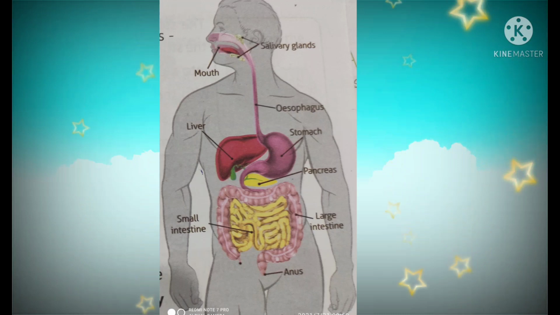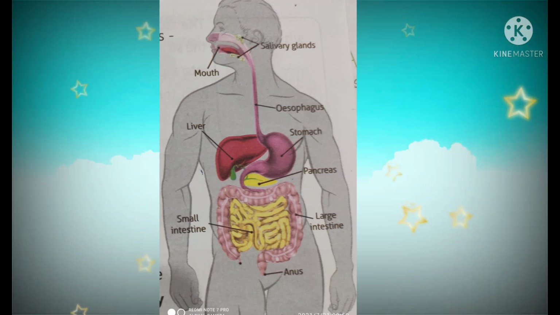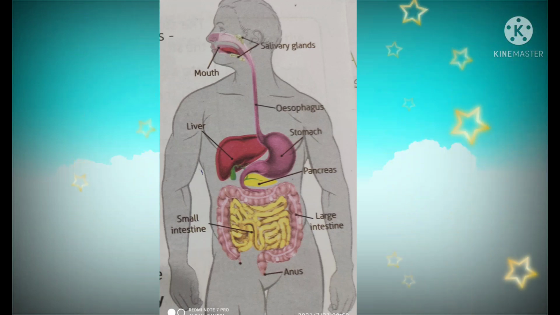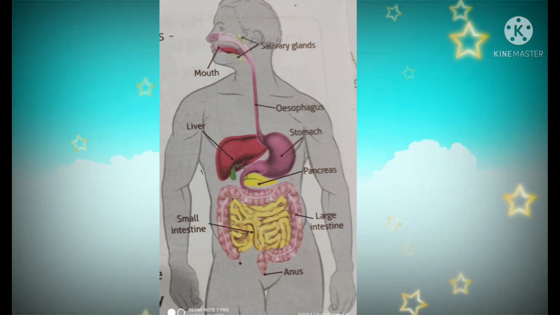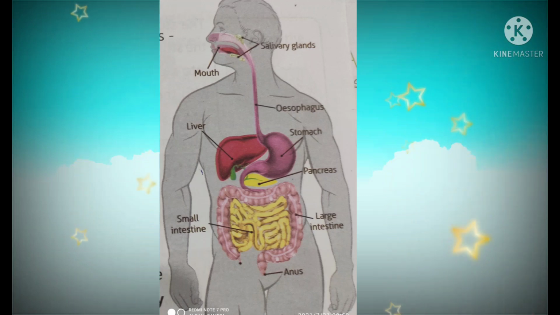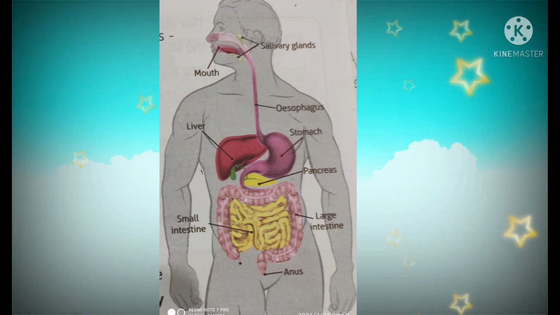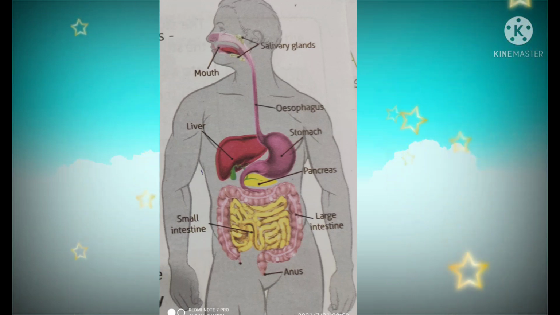First one, the duodenum. It is the first part of the small intestine. Bile juice from the liver and pancreatic juice from the pancreas enter into it and help in digestion. Next one, the large intestine. It absorbs water and minerals from the undigested food. Next, the rectum. It is a storage point for undigested food. Next one, the anus. Fecal matter is removed through it.